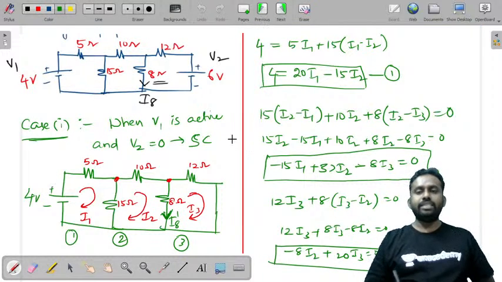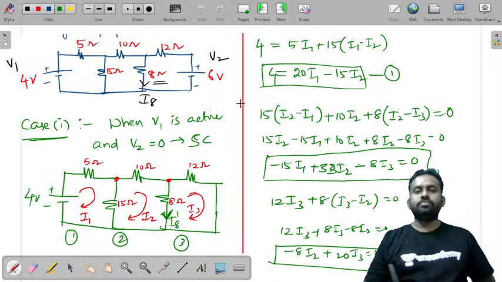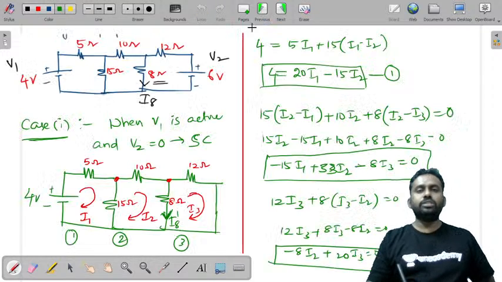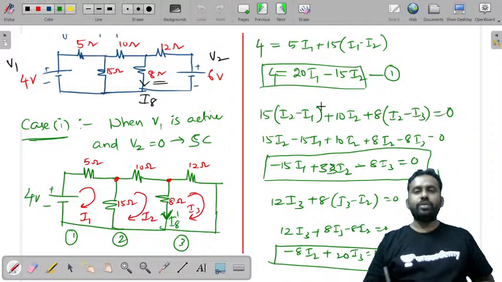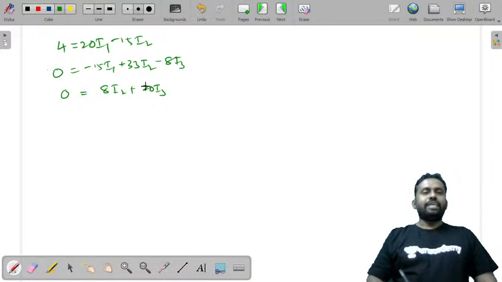The second equation is minus 15 I1 plus 33 I2 minus 8 I3 is equal to 0. And let us consider the next one. This is 8 I2 plus 20 I3 is equal to 0. So these are the three equations that you have.